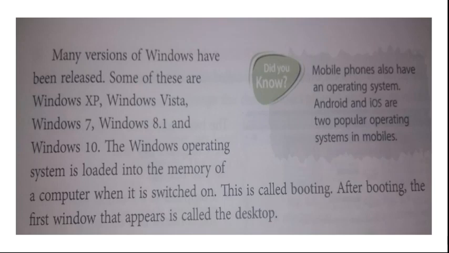After booting, the first window that appears is called the desktop. As soon as you switch on, the operating system works and the very first window appears in front of your eyes. That is called the desktop. Did you know? Mobile phones also have an operating system. Android and iOS are two popular operating systems in mobiles.